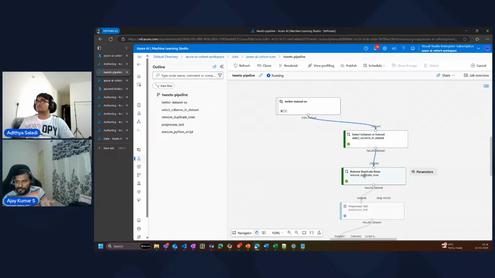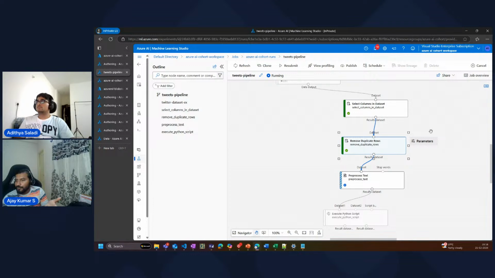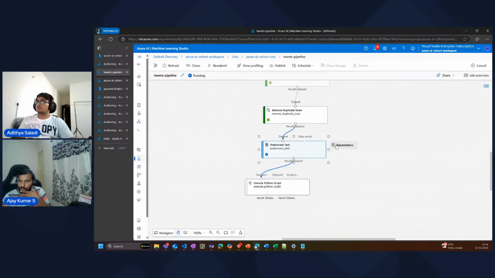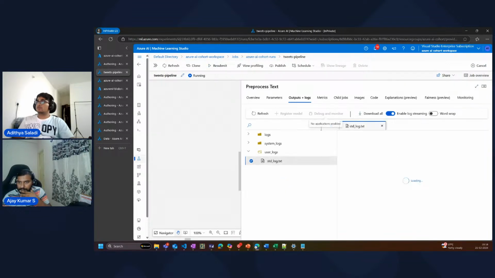Now coming to the next one, this remove duplicate rows. I don't think we will be able to see duplicate rows, but we should be able to see some pre-processed text. Like I said, in this particular component, we will be creating a new column called pre-processed text, right? So we should be able to see that in a bit. I'll show it to you.